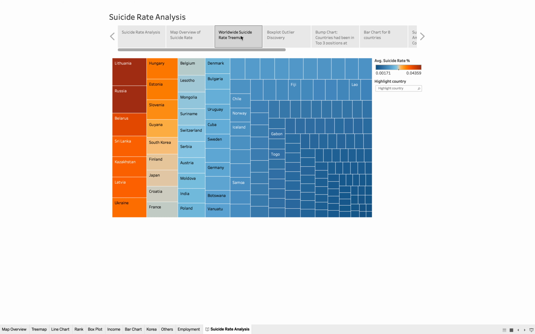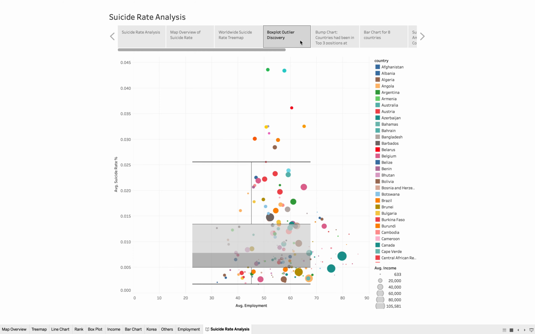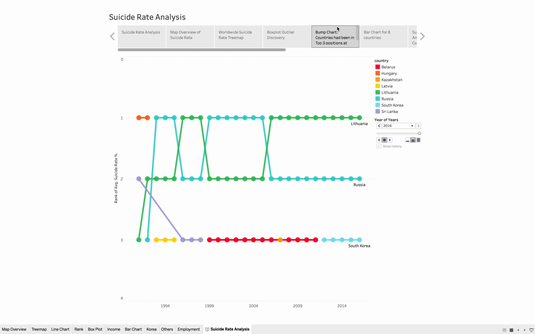The tree map shows Lithuania has the highest average suicide rate. I plot the box plot to examine outliers. Those are the outliers. They have extremely high suicide rates. From this part, we can also see that most of the countries have more than 50% employment rate, and the circle size means income. We can guess that countries with high income and high employment rate usually have lower suicide rates.